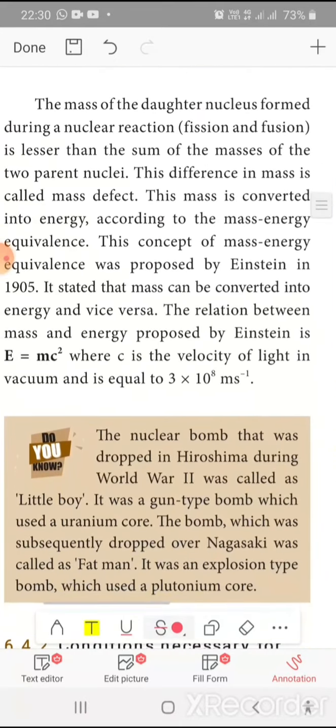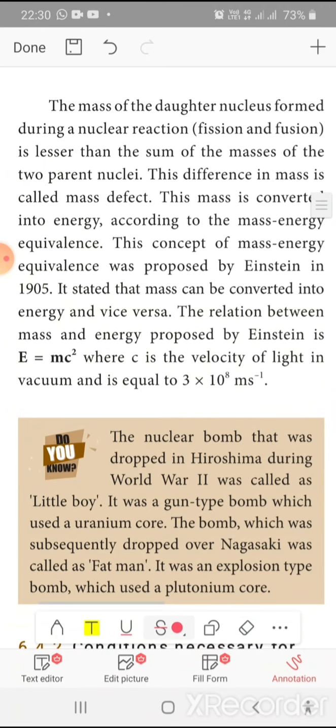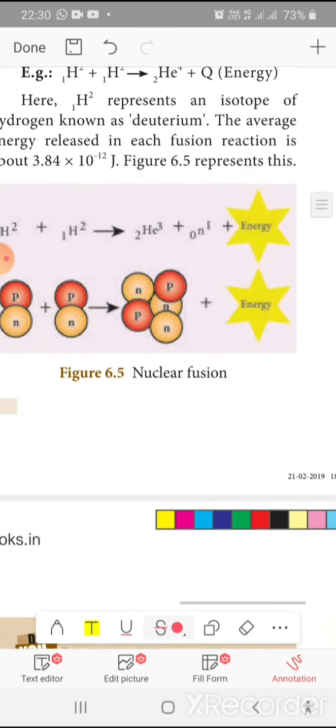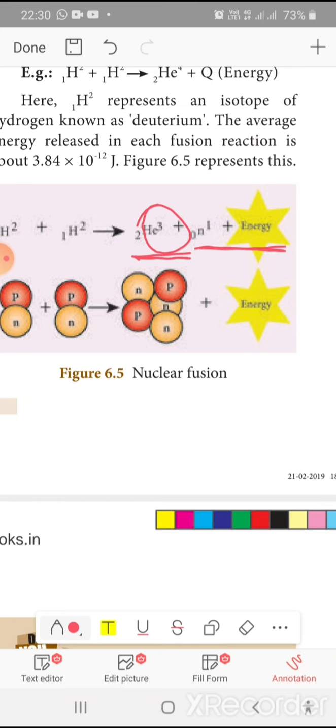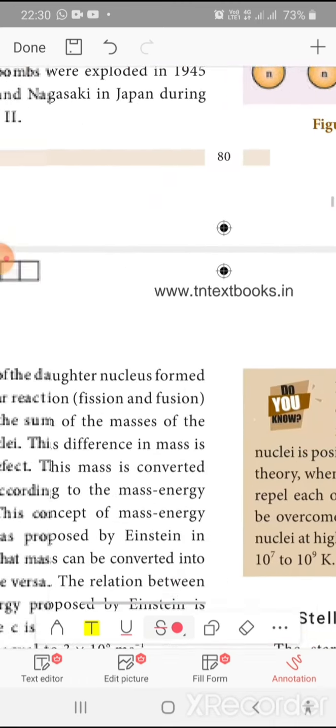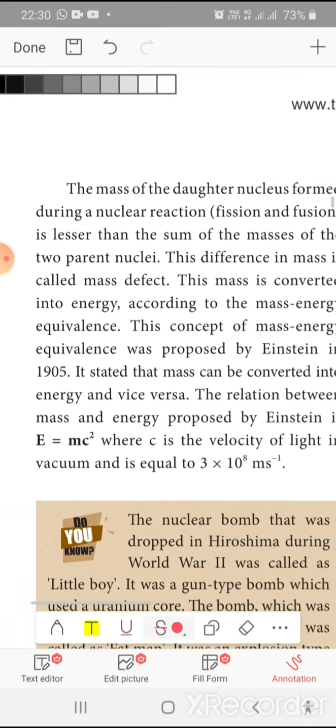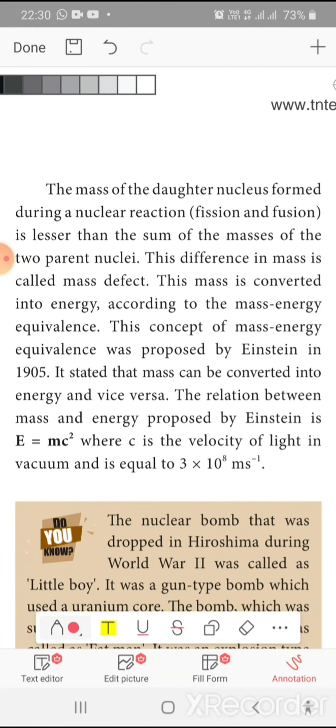The mass of the daughter nucleus formed due to nuclear reaction is lesser than the sum of the masses of the two parent nuclei. This difference in mass is called mass defect. Here you can see this: 2 plus 2, 4, but there are only 3 here. The difference is accounted for by the energy and the neutron. This mass difference is called mass defect.